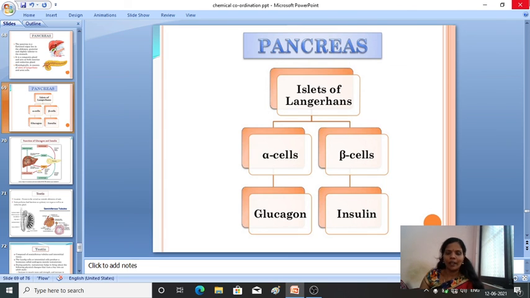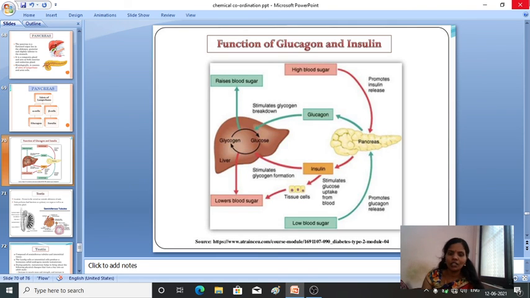Okay. So pancreas is made up of islets of Langerhans. Islets of Langerhans is divided into two cell types: alpha cells and beta cells. Alpha cells produce glucagon and beta cells will produce insulin. This is the function of glucagon and insulin.